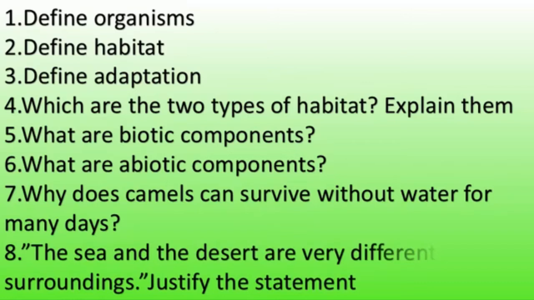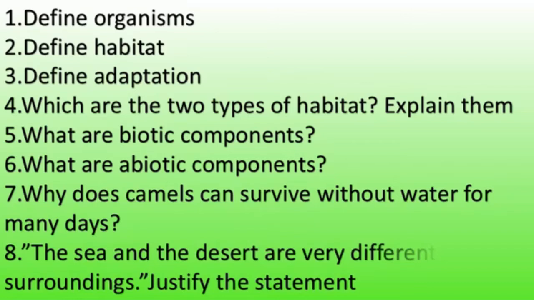Let's discuss the sea, because how do the organisms there survive in the deserts as well? So you can write about the camel. Deserts are very hot, and you can write like this. First one, you may write the sea. In the sea, plants and animals are surrounded by salty water or saline water, and they use the air dissolved in water for respiration. That is about the sea.